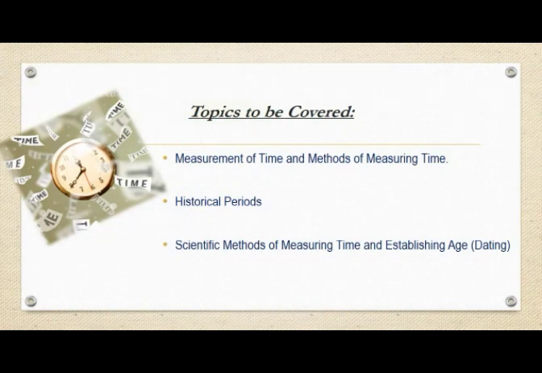So my dear students, this is my second video of our second chapter, that is history and the concept of time. In this video I will be covering the measurement of time and the various methods of measuring time. The second one we are going to cover is the historical periods, the two types of historical periods, that is prehistoric period and historic period. And the third point is the scientific methods of measuring time and establishing age. That is, we are going to study the two types of dating techniques, that is carbon 14 analysis and tree ring analysis. So let's begin with our lecture.